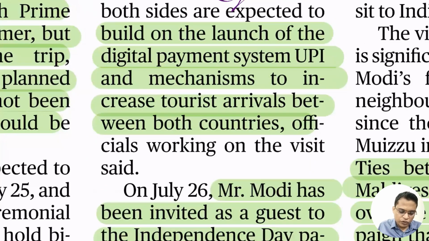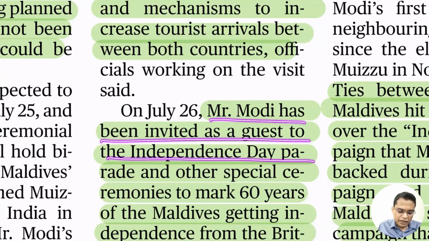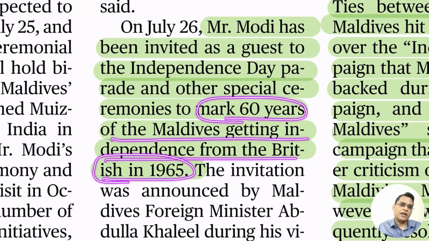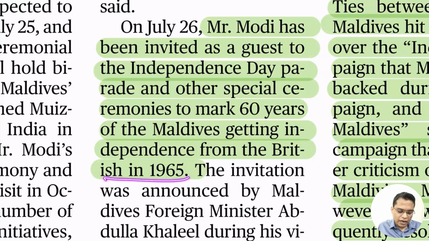So Modi has also invited guests to the Independence Day parade, by these Maldivians, to mark 60 years of Maldives getting independence from Britain in 1965. So the Maldives was a British colony. They got independence in 1965.